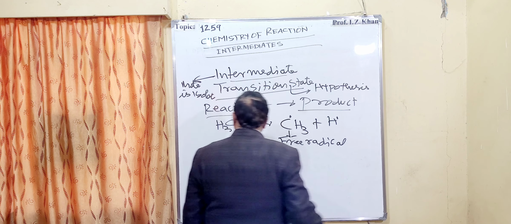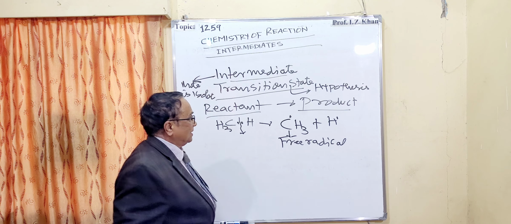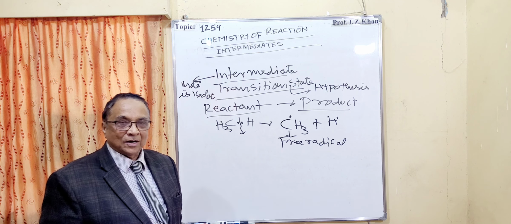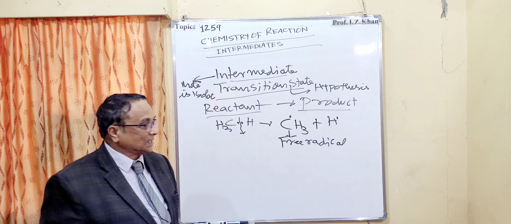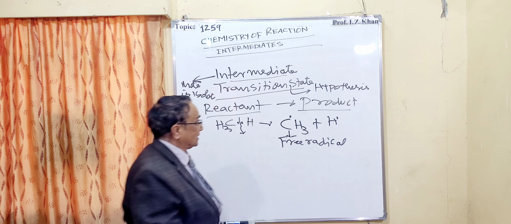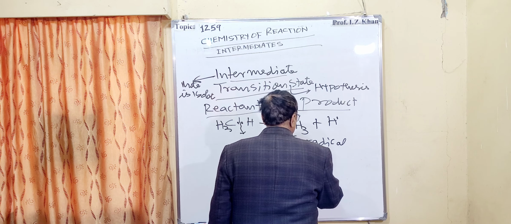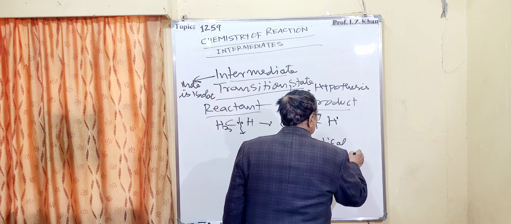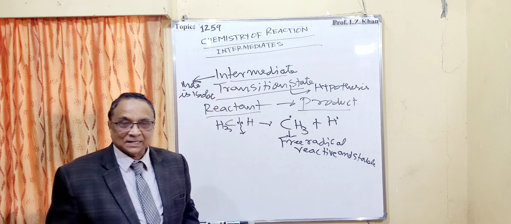One type of bond breaking during the reaction is where equal breaking of the bond occurs, and there is formation of a free radical. A free radical is reactive and not stable. We also call it the methyl free radical. It is called free radical, but it is not free.